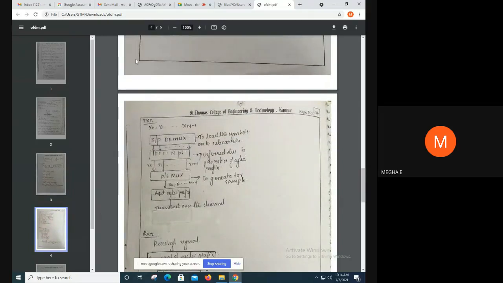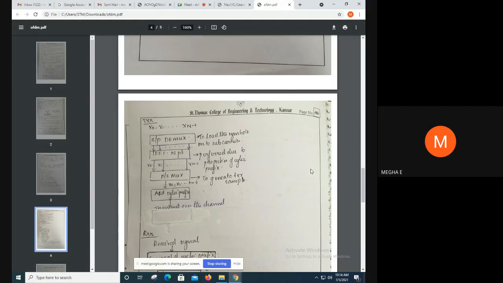Now the transmitter side operations. We have symbols x0, x1, x2, etc. up to xn minus 1, which load onto subcarriers. So we have a serial to parallel DEMUX. This loads the symbols onto the subcarriers, and the output of the serial to parallel DEMUX is a parallel output, which is given to an inverse fast Fourier transform, which has an n-point size. And this inverse fast Fourier transform is preferred due to the properties of the cyclic prefix.